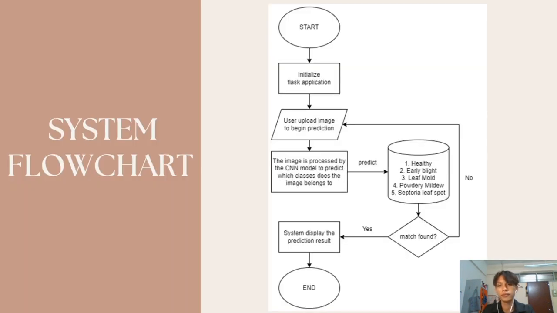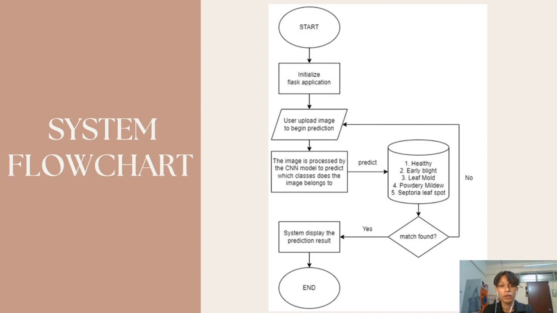Okay, now we move to the system flowchart of our system. In order for users to use the system, they need to start the system, and then the initialization of the flow application will begin. It will integrate with the front-end application, which for our system is index.html, and that will display the interface. The user needs to upload an image to begin the prediction.